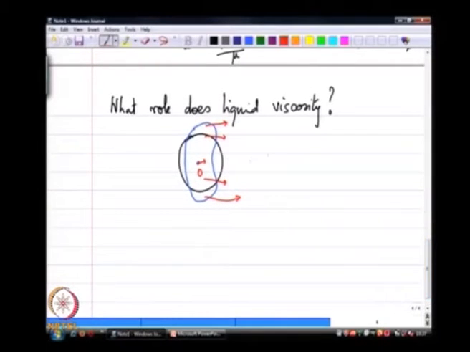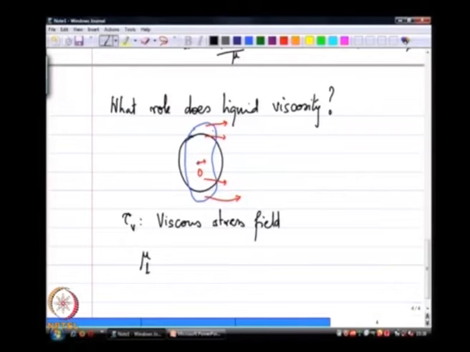So, if I again take a drop of diameter d, the viscous stress field inside the liquid drop is what I am now trying to model. That goes as mu, the liquid viscosity, times any sort of velocity gradient that you can set up inside the drop.